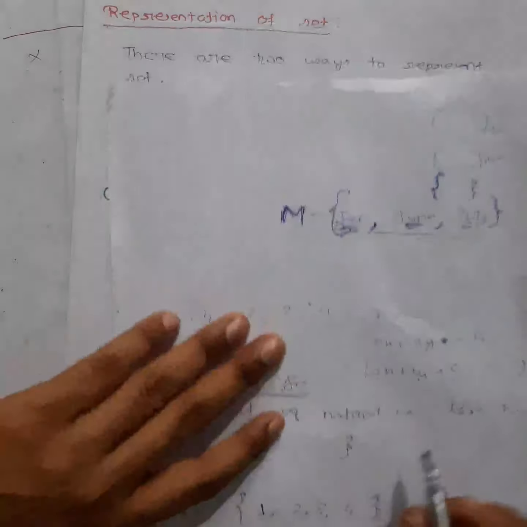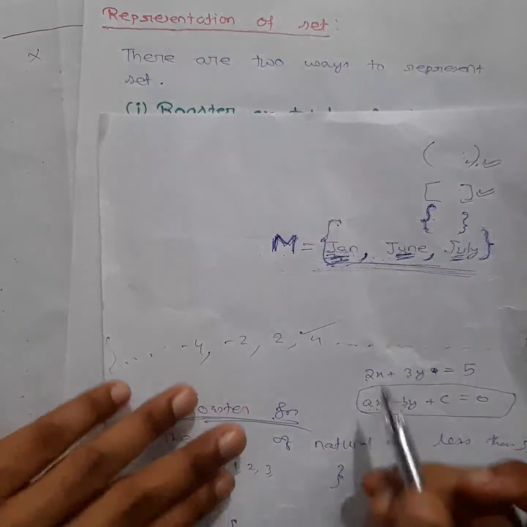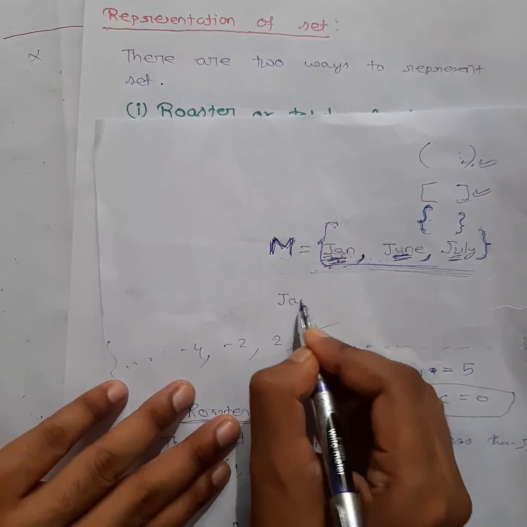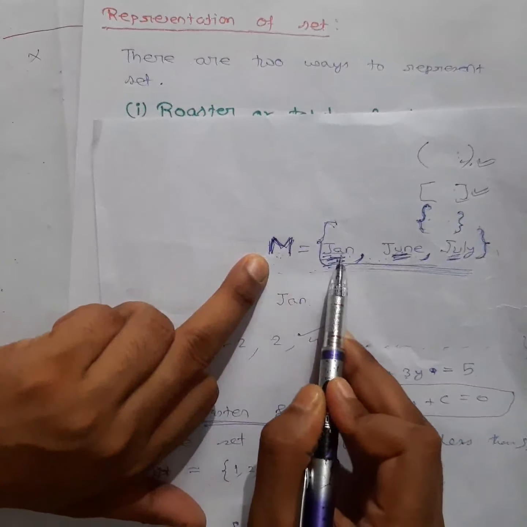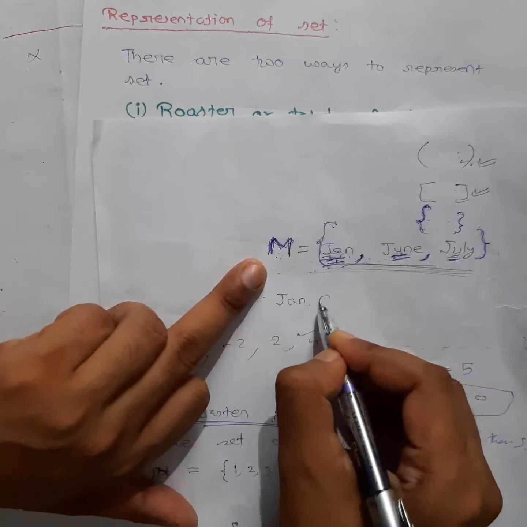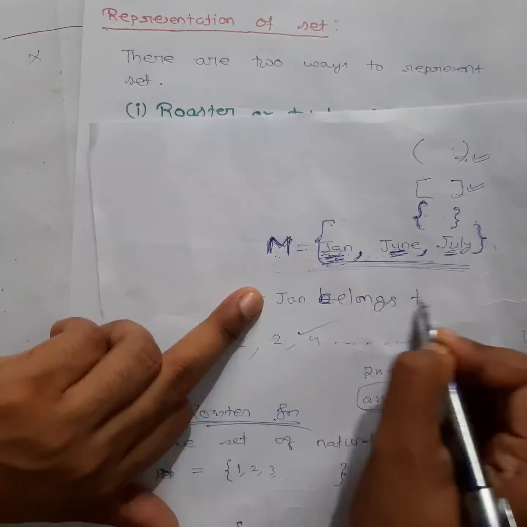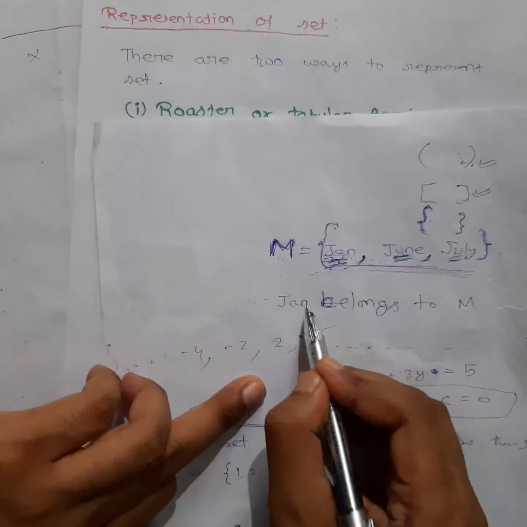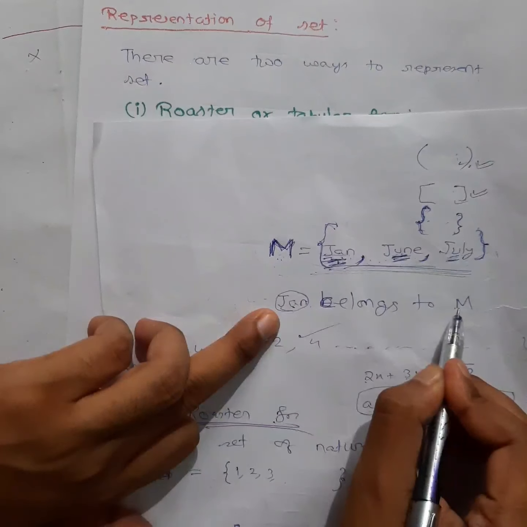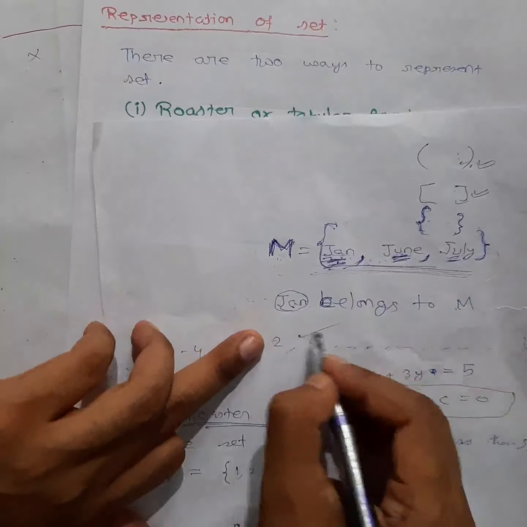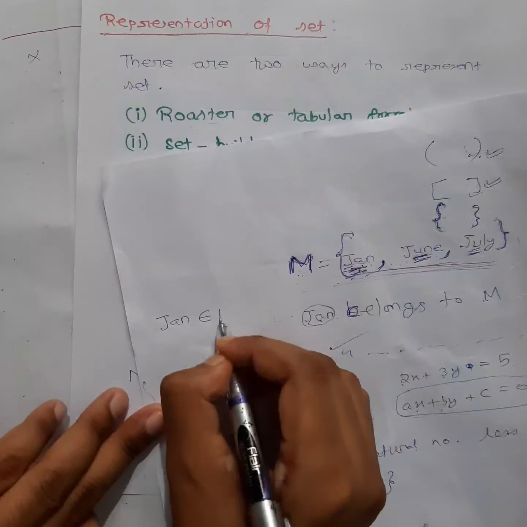See here, in maths you will now learn many different types of notation. For example, January is there in this set, right? In M, January is there. So I can write this like this: January belongs to M. Okay, I will write in words first. This month belongs to M means this January is there in this set. Now in maths, how do we write this in notation? January belongs to M.